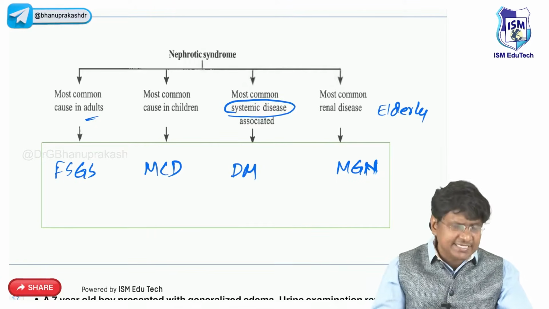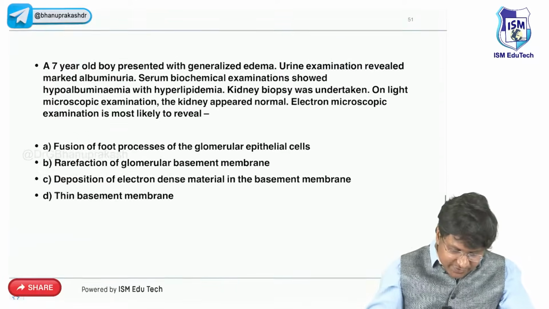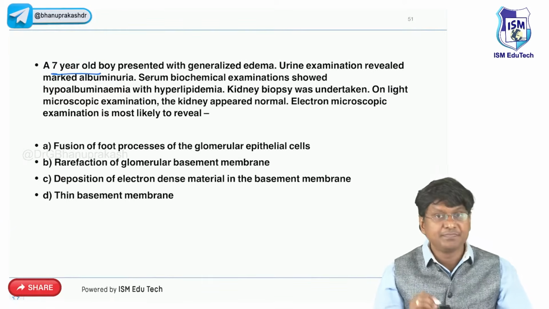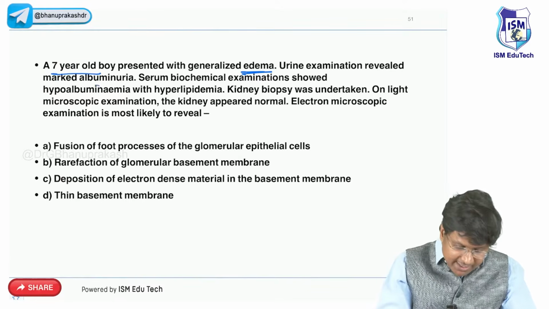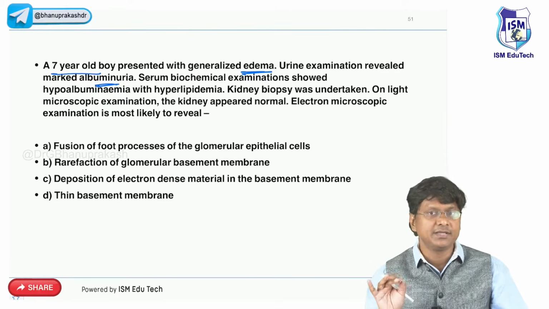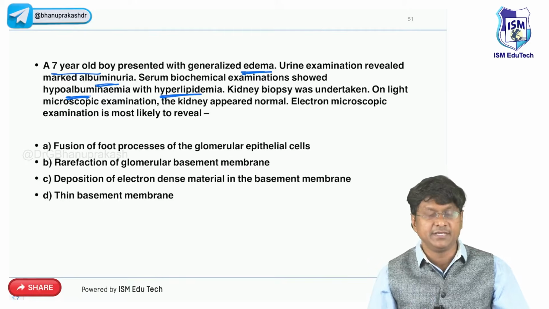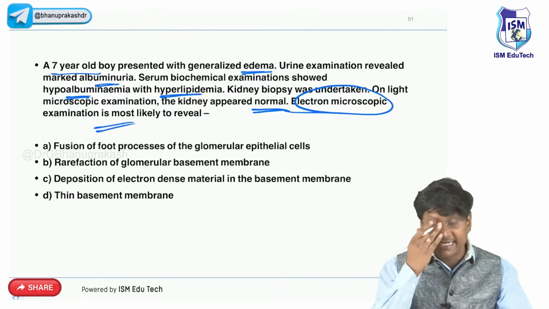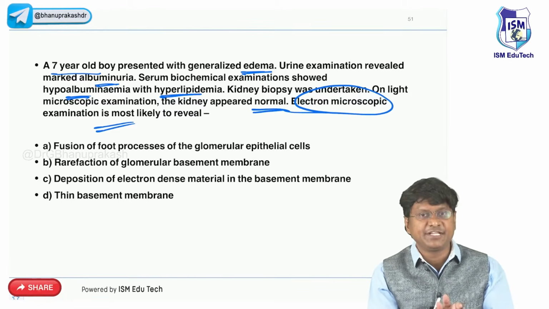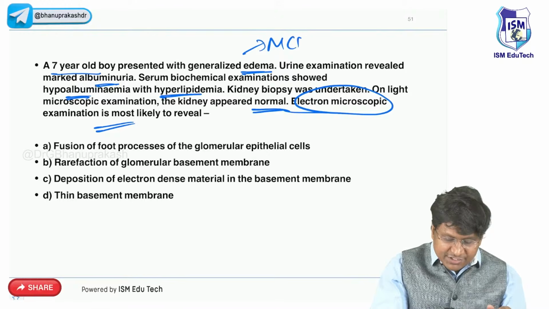Now let me take up the discussion of these individual forms of nephrotic syndrome as a quick recap. Now you see this question: a 7-year-old boy presented with generalized edema. Urine examination revealed marked albuminuria, and serum biochemical examination showed the presence of hypoalbuminemia with hyperlipidemia. The kidney biopsy was undertaken. On light microscopy, the kidney appeared normal. Electron microscopy, what exactly will be the finding? See, this entire picture in a 7-year-old boy, what is it suggestive of? This is suggestive of minimal change disease.